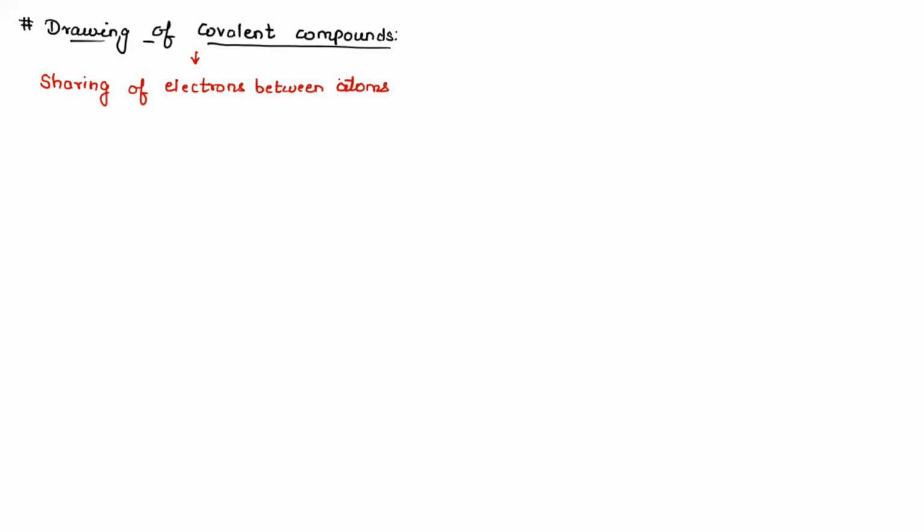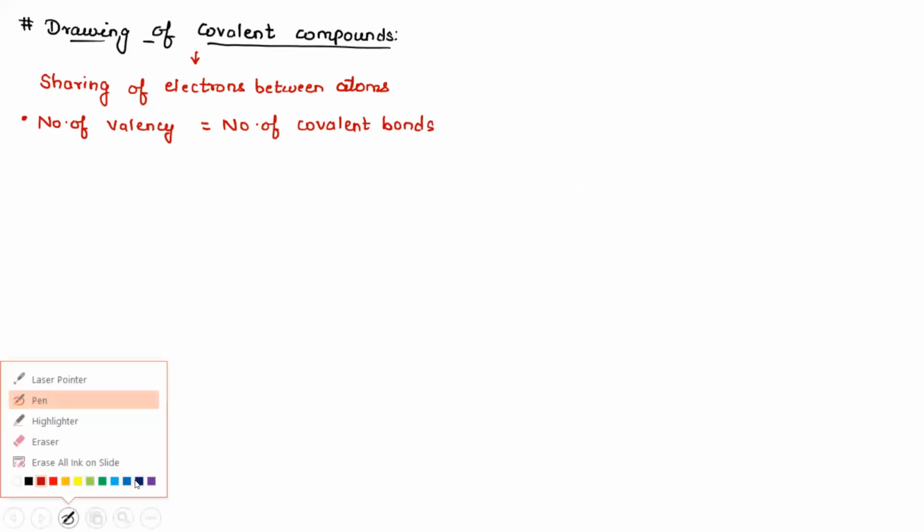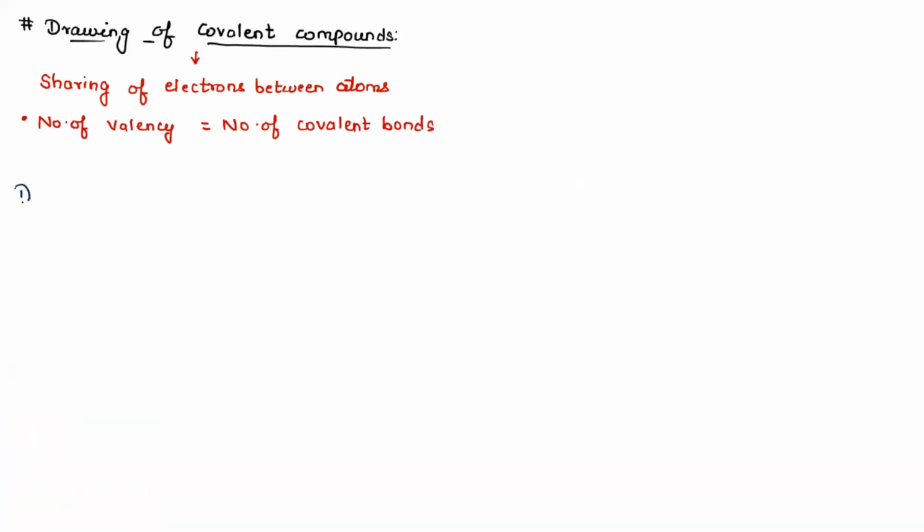Also, one tip I will give you. Number of valency is equal to number of covalent bonds. Number of valency is equal to number of covalent bonds. Now, what do I mean by this? Let us do first molecule, hydrogen.